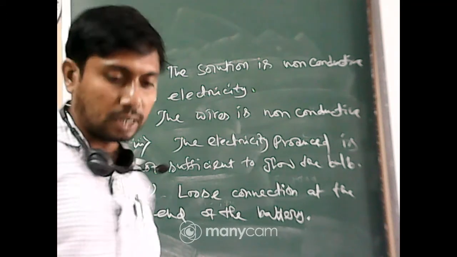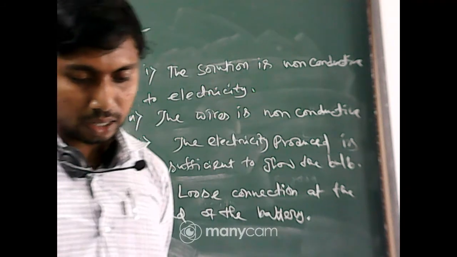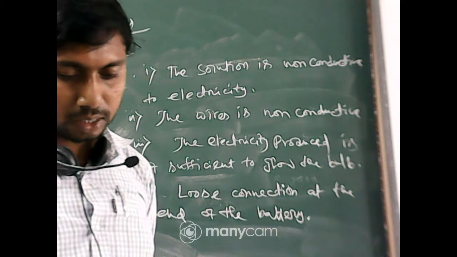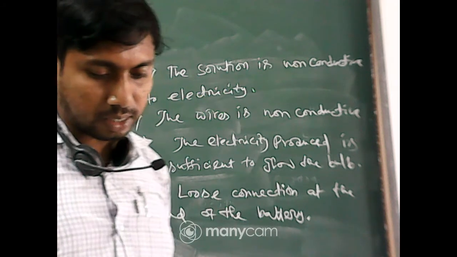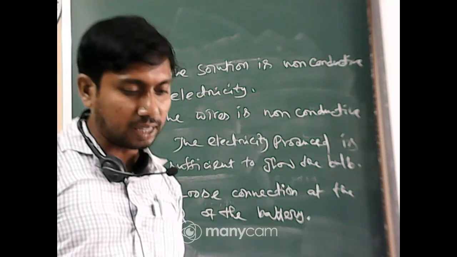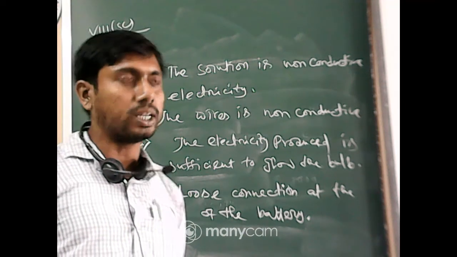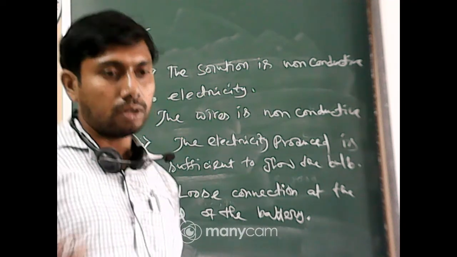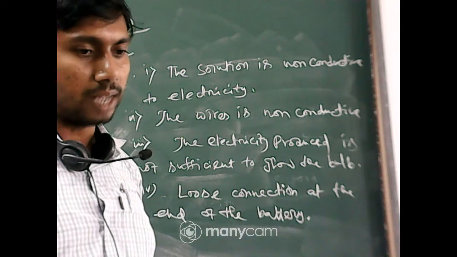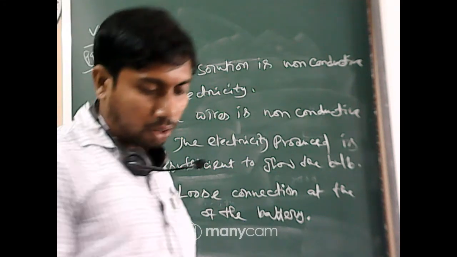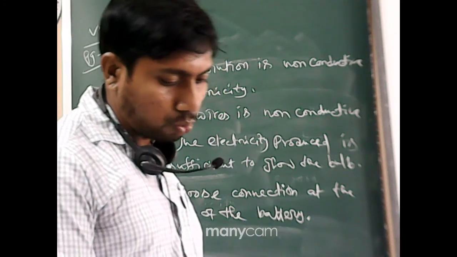Now coming to question number 5. A tester is used to check the conduction of electricity through two liquids. Now here the tester is used to check the fluency of the light as its glowing capacity. Here also in question number 2 the tester is used.